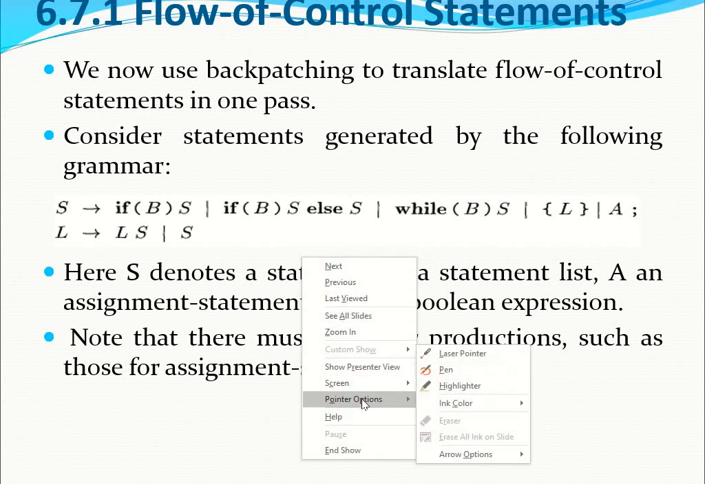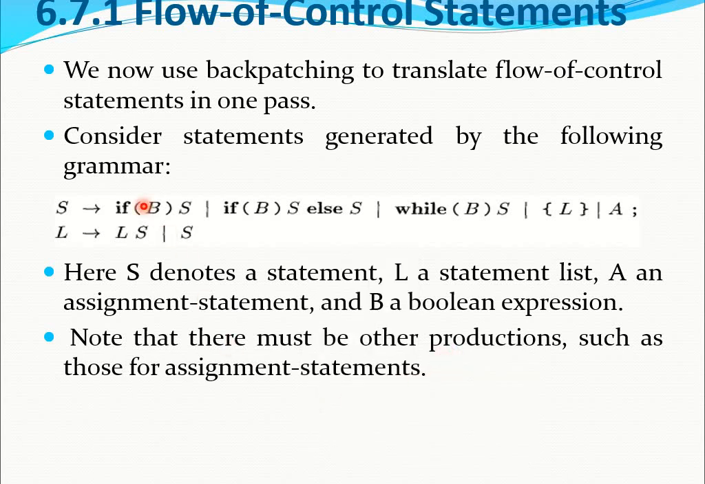The intention of this production rule is: if the boolean expression is valid, that means it returns a true value, then execute statement S. In case the boolean expression returns a false value, then we don't execute the statement. In the same way, the next production is if B S else S. That means if the boolean expression is true, execute statement 1, else execute statement 2. Similarly for while: we check the boolean expression, and if it is true, then execute the statement. Here L indicates some list and A is an assignment statement.